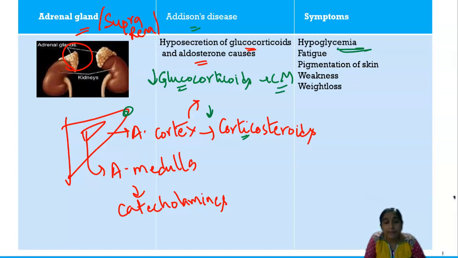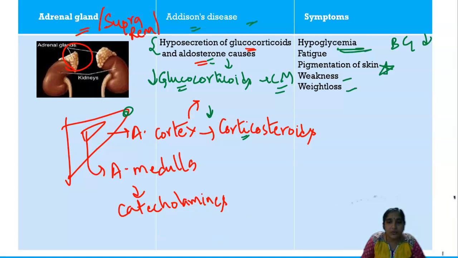So what happens? There is hypoglycemia, that is, your blood glucose level is decreased. And your aldosterone is underproduced, so what happens? There is hyposecretion. These patients have weight loss, weakness, and the most important feature, pigmentation of skin is seen, and fatigue. So this is about Addison's disease, which you see whenever there is damage to the adrenal gland. And the next question we are going to discuss is from the animal kingdom.